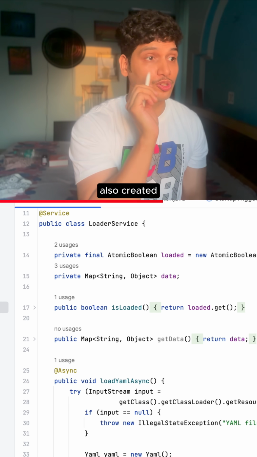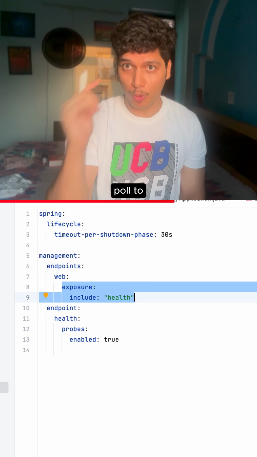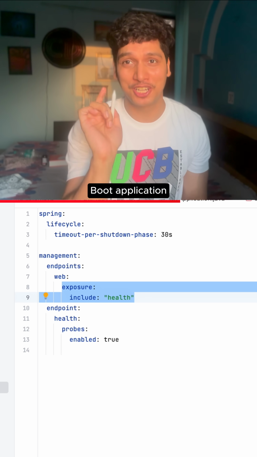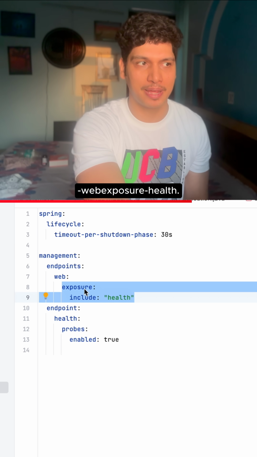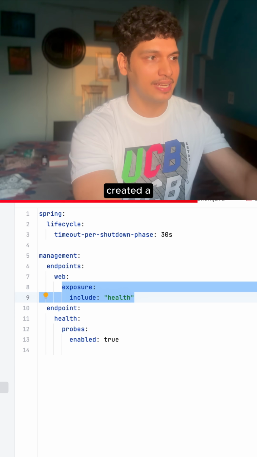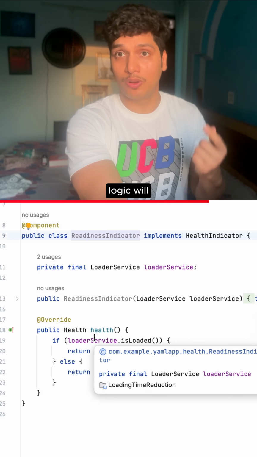Along with this, I also created a health endpoint to which Kubernetes will continuously poll to check whether my Spring Boot application is ready or not. And I have created in this application.yaml file endpoints web exposure health. Along with this, I created a readiness indicator file in which my health state logic will be written.